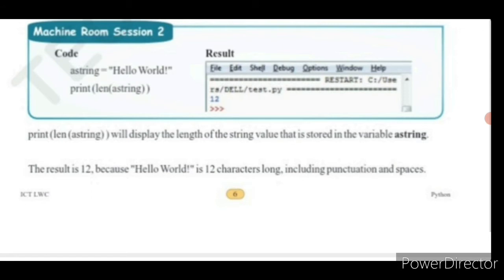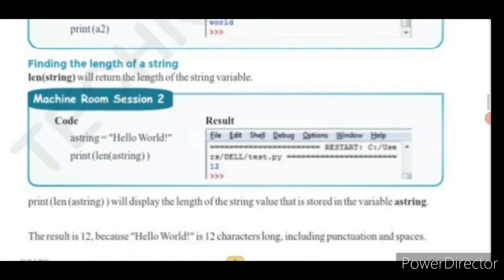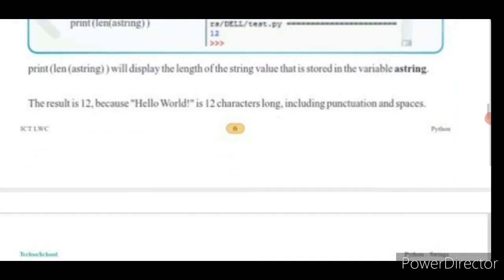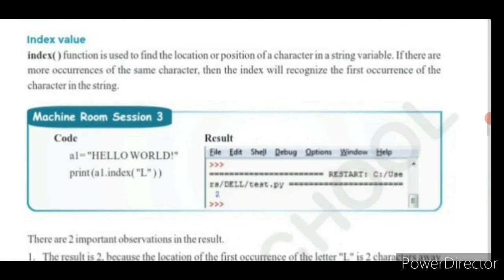Hello world, so it is also going to be counted. Okay, so the total length is 12. This is about finding the length of the string. Clear, children? Okay, next we'll move on to the index value.